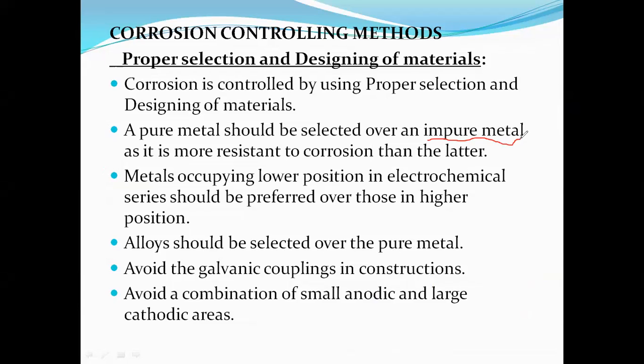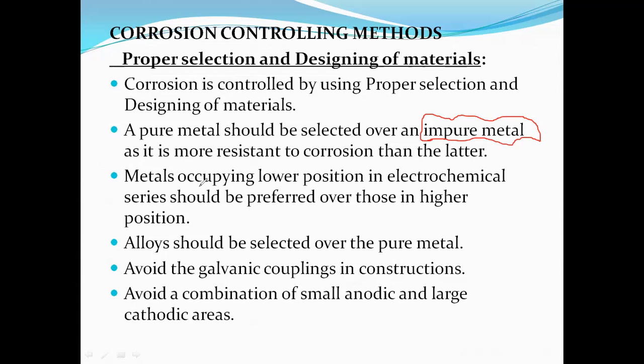Okay, we need to select a pure metal. Yesterday we discussed pure metal, impure metal, and alloying state. The metal in the alloying state, rate of corrosion value is 0. The pure metal contains a lower rate of corrosion when compared with the impure metal. The impure metal contains a high rate of corrosion. So when we are selecting a metal, we select a pure metal instead of an impure metal to avoid corrosion, to minimize the corrosion.